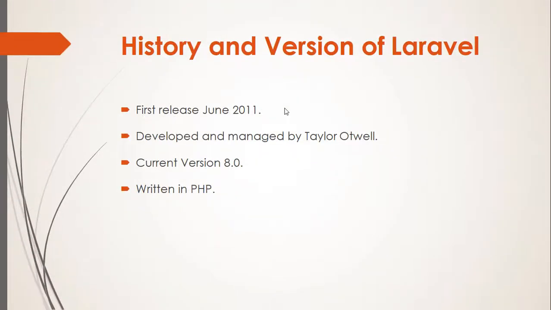So let us see what is the history and version of Laravel. Laravel was first released in June 2011. It is developed and managed by Taylor Otwell. The current version of Laravel is 8.0, which is written in PHP.